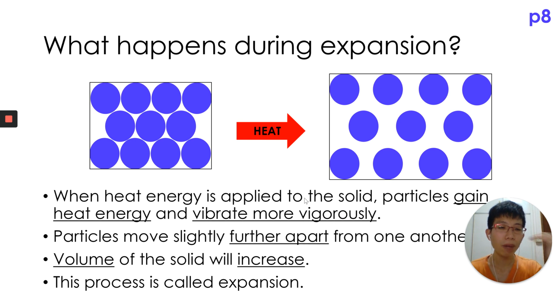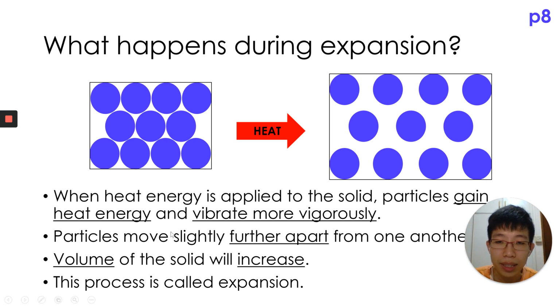So what happened during expansion? This is a diagram to show you what actually happened. When the heat is applied to the solid over here, particles gain heat energy and become more energetic. You can think of it like, we are becoming more energetic, so we can move faster, move more rapidly, or move with more energy. So for particles in the solid state, they vibrate more vigorously. That means they are faster, with more energy.